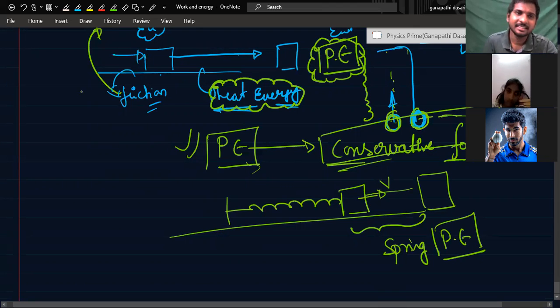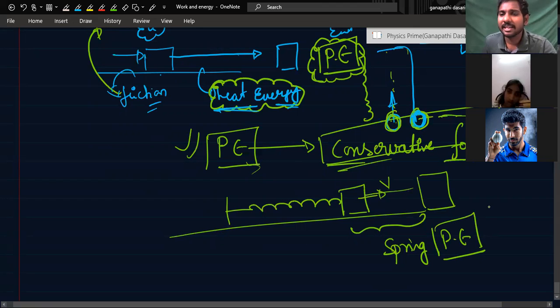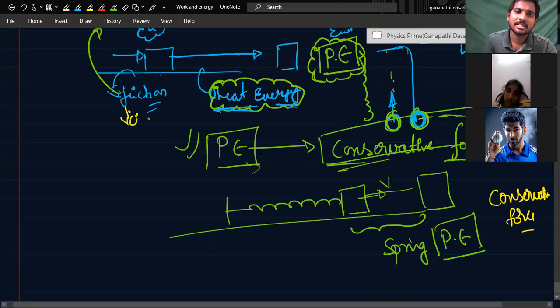Spring potential energy. So this spring force is also a conservative force, whereas friction is non-conservative. Viscosity, these are all non-conservative forces. Got it?